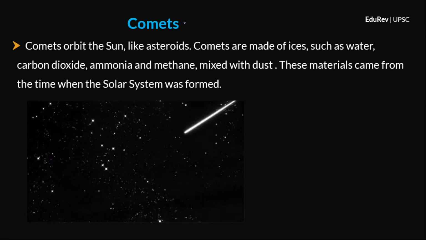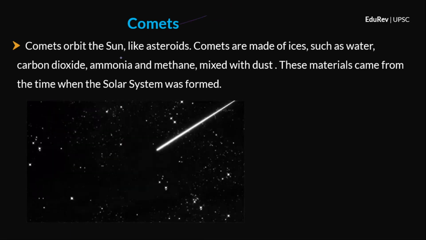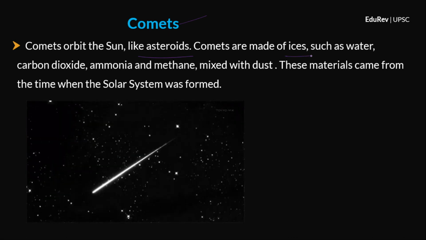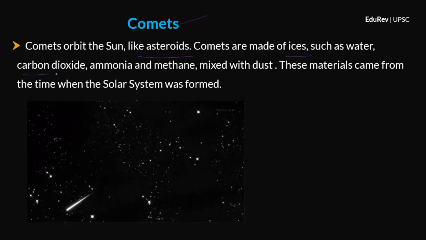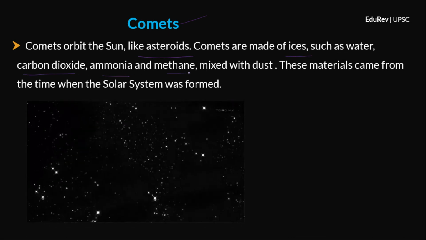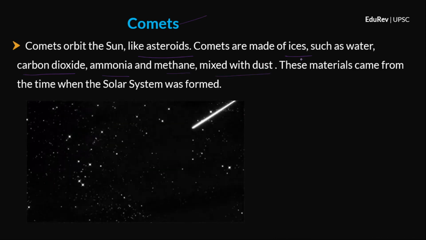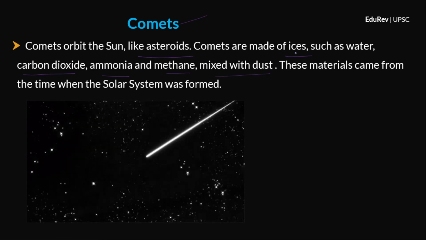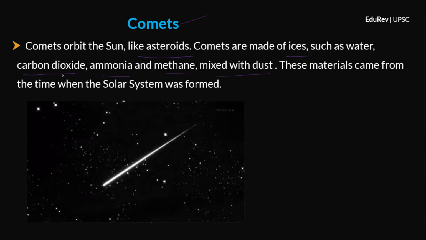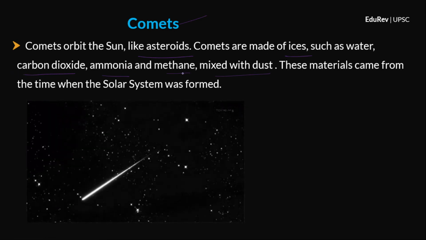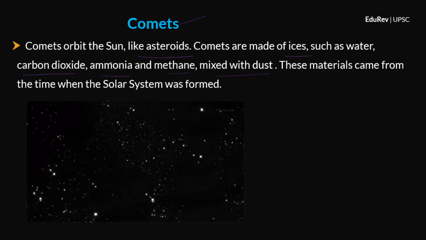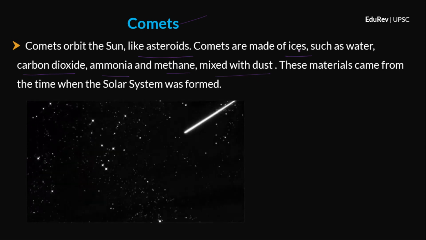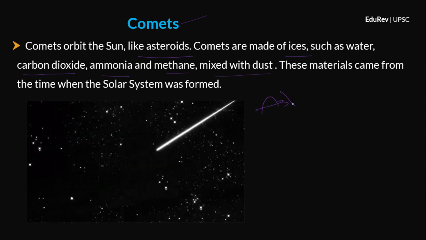Now, what are comets? Comets orbit the sun like asteroids. And comets are made up of ice such as water, carbon dioxide, ammonia, and methane mixed with dust. So, just let us go through this statement one more time. Comets are made up of ices such as water, carbon dioxide, ammonia, and methane. So, here, carbon dioxide, ammonia, and methane are also called ices in astronomical terms.